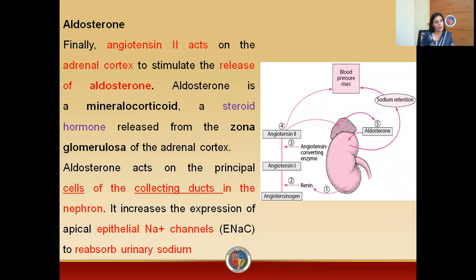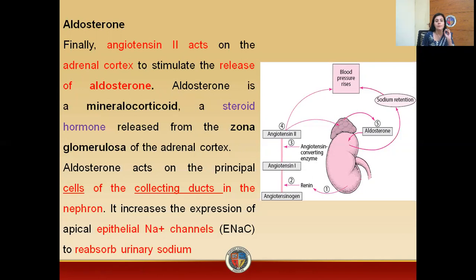Now, whenever there is activation of these receptors, what will happen? These receptors are present on the adrenal medulla. So whenever there is activation of the angiotensin 2 type 1 receptor, AT1, by angiotensin 2, what will happen?